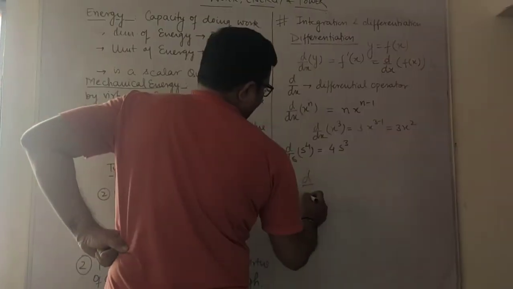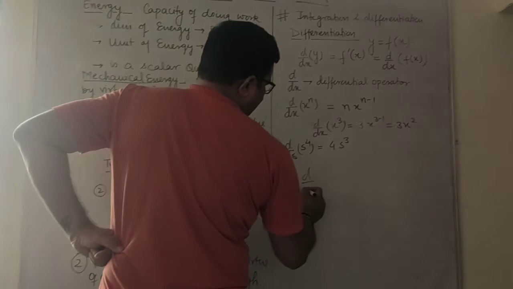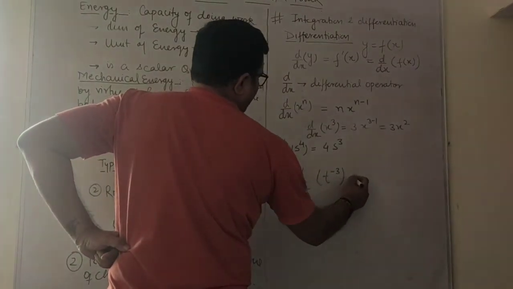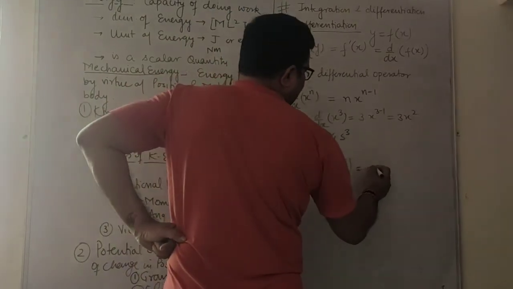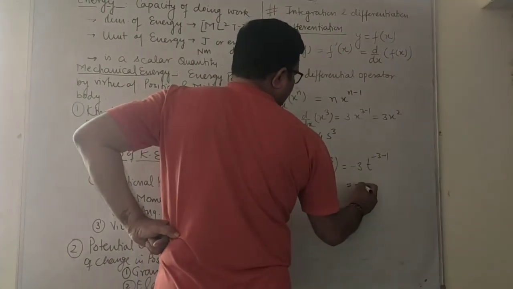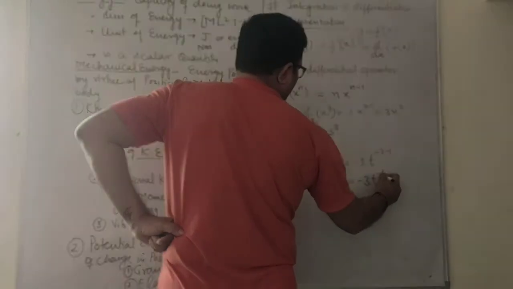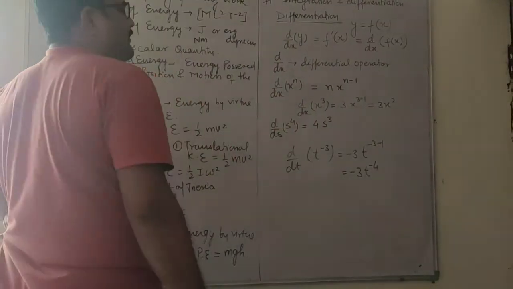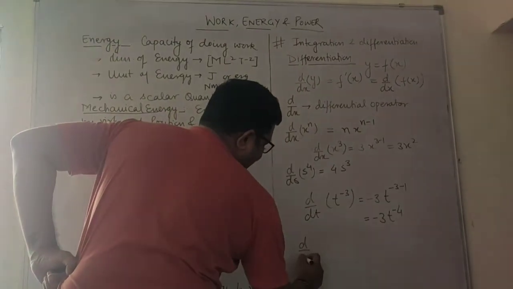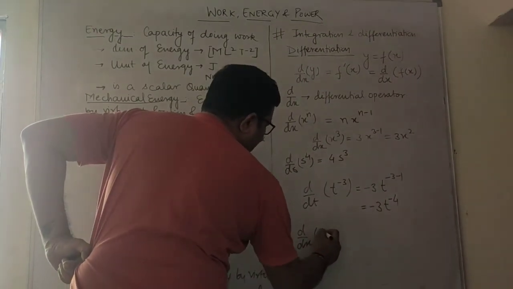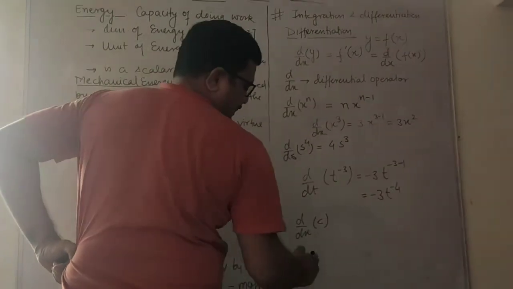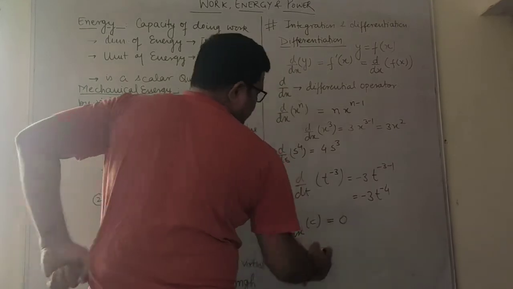Now d by dt of t power minus 3. Here minus 3 will come in front, t power minus 3 minus 1, so it becomes minus 3t power minus 4. This is general differentiation. But d by dx of any constant c is always 0.